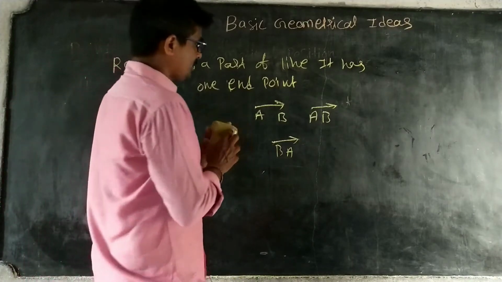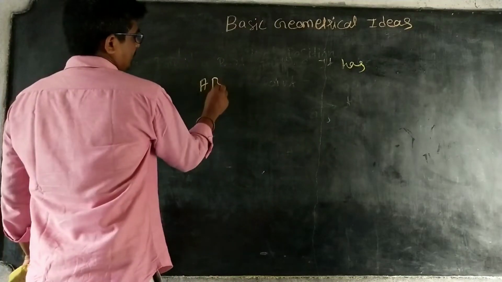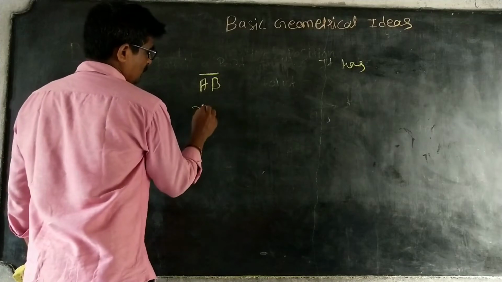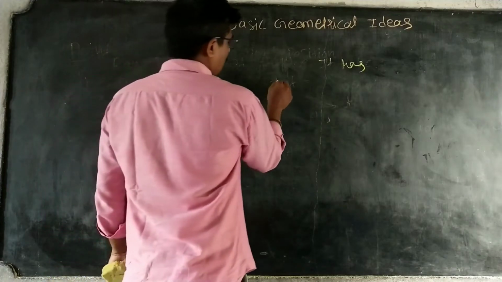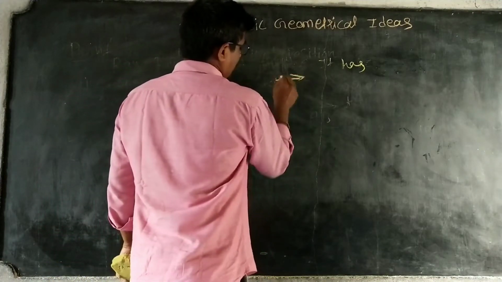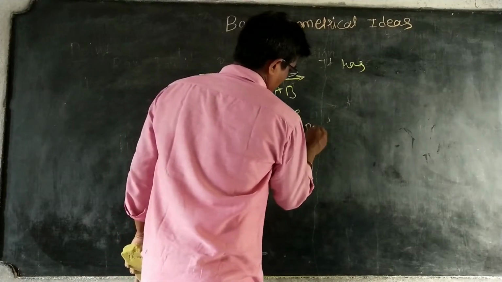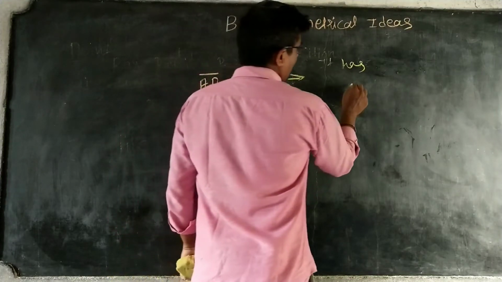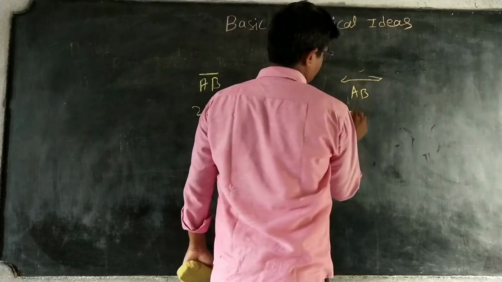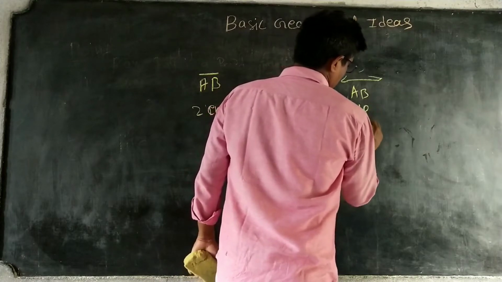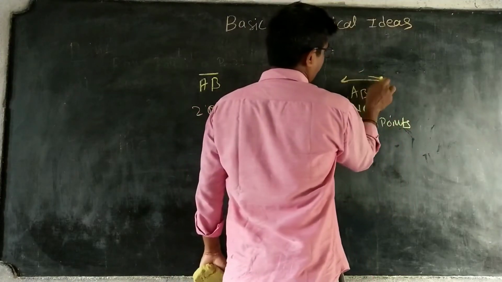Observe clearly. A line segment AB has two endpoints. A ray has one endpoint. A line AB has no endpoints. These are the symbols for A and B.